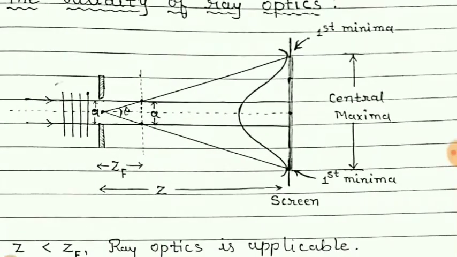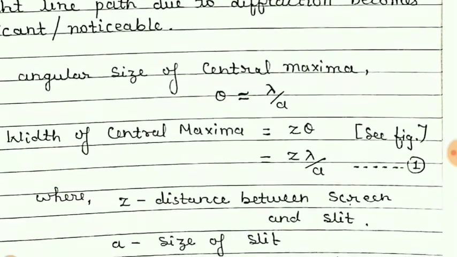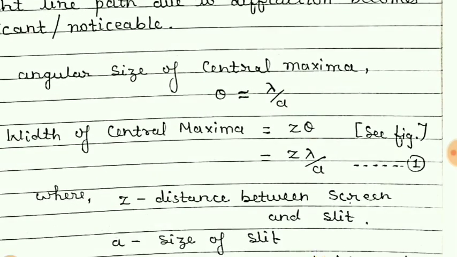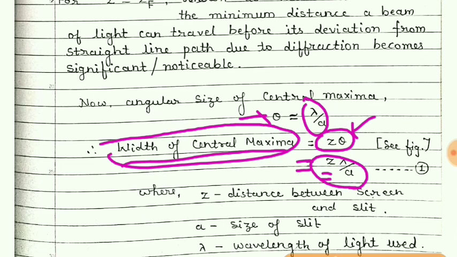If we want to find the width of the central maxima, and the distance from the slit to the screen is Z, then this width is Z into theta. So Z into theta will give us Z lambda by a, because theta is equal to lambda by a. So here we obtain the width of the central maxima.